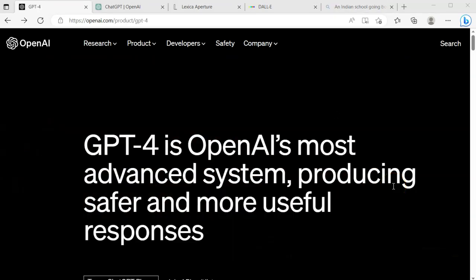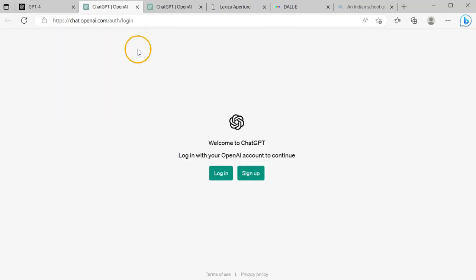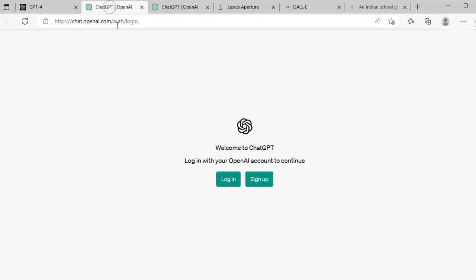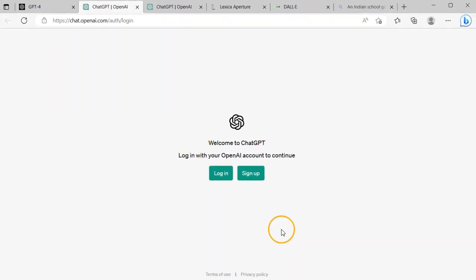Now let's see how to access ChatGPT for free. Okay, so you come to the OpenAI website, you go to product and you select ChatGPT. Click on this ChatGPT. It will take you to the same page where I have already opened. Basically the website here is chat.openai.com, right?